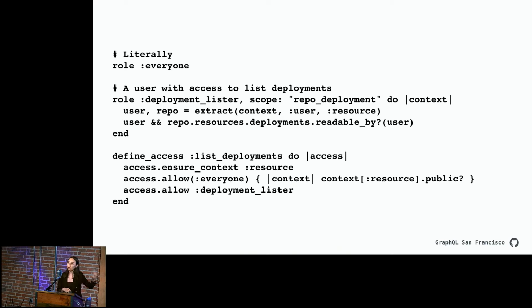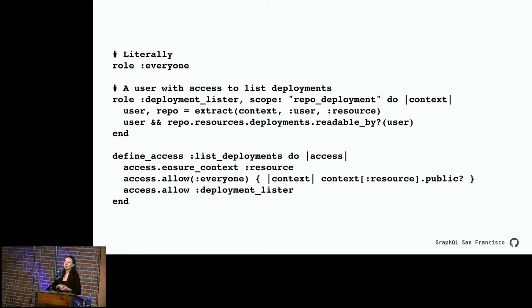So I'm going to walk you through this particular set, which is nice and a little bit of a leaf node, so hopefully it's clear to understand. We do role-based access control here at GitHub for most things, which means that we define a couple of roles, and then we define an access, and we say, if you want to do this action, you must fit at least one of these roles. In this case, we have a role called everyone, which is true for everyone. If you're using the API, you're part of everyone.